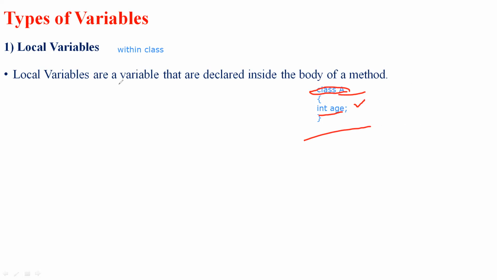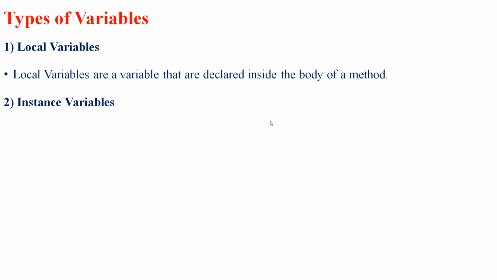So these local variables are variables that are declared inside the body of a particular method. These local variables cannot be defined with a static keyword. They cannot be declared with a static keyword. So these local variables cannot be declared with static keywords.